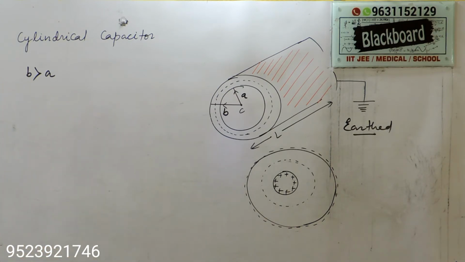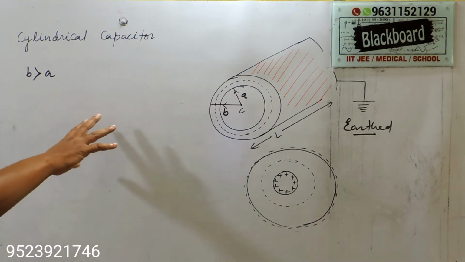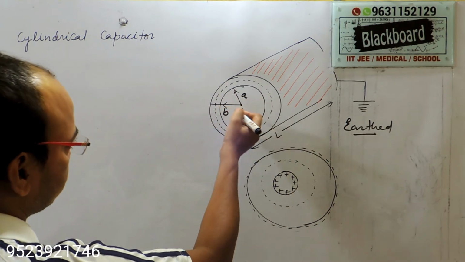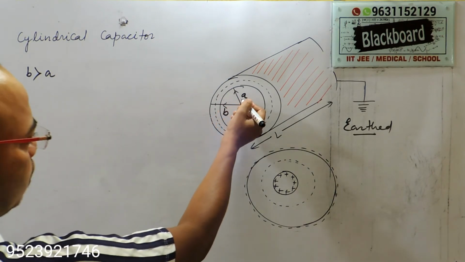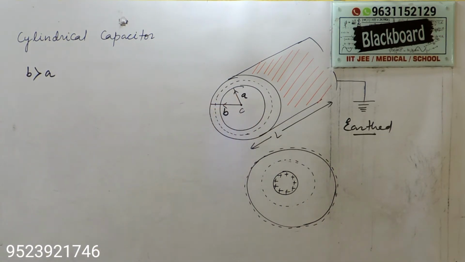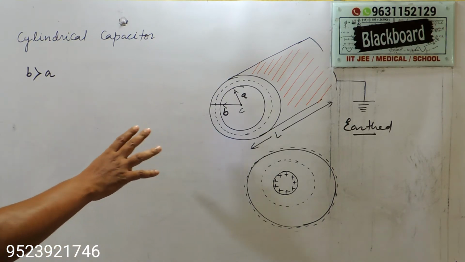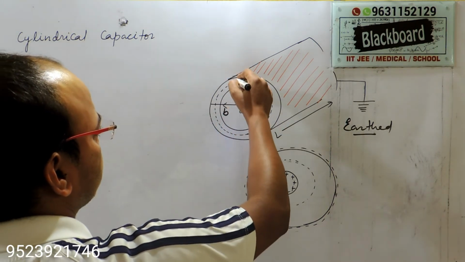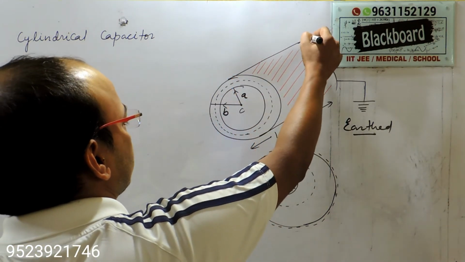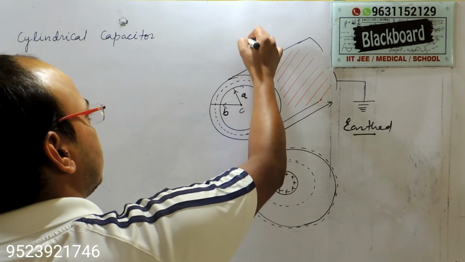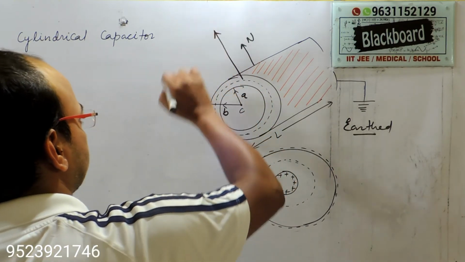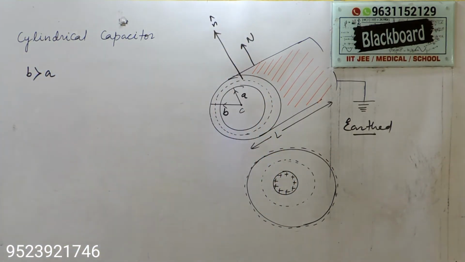The electric field at a point between the cylinders will be radial, and its magnitude will depend on the distance from the central axis. The distance from the central axis is given to you. This is A and this one is B. The electric field at a point between the cylinders will be radial, so it will be in this direction. This is the normal to the surface, and the electric field is radial. That means like this. We show it with a unit vector.